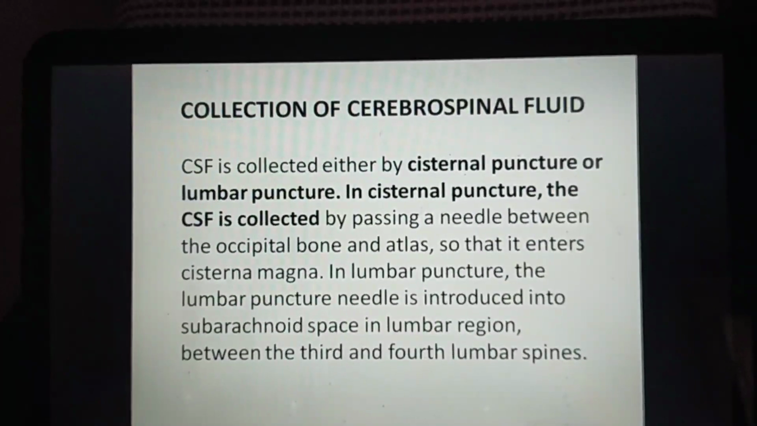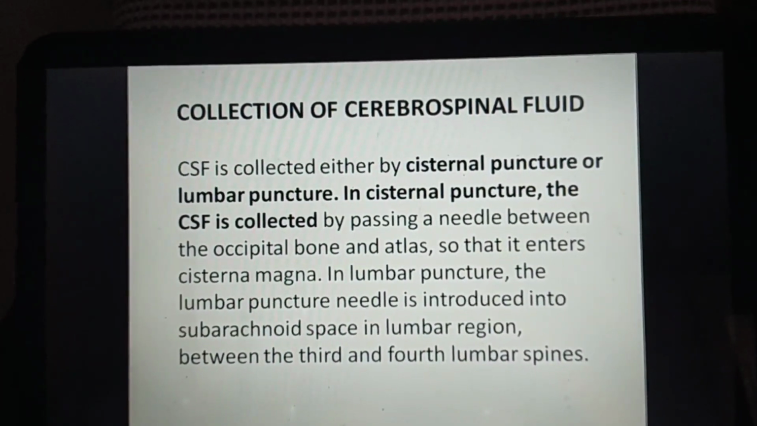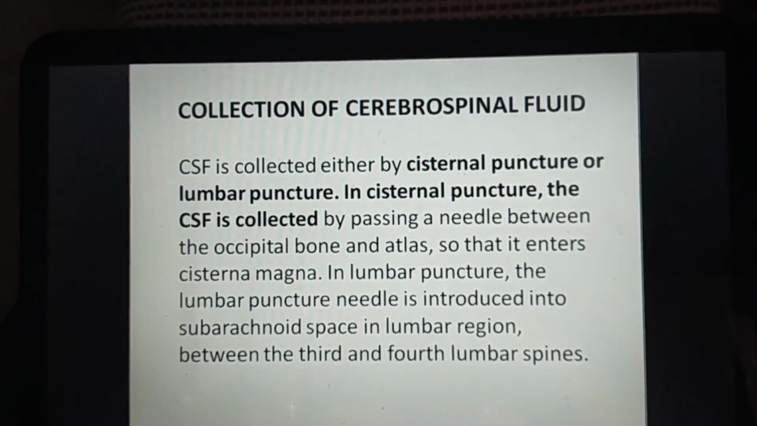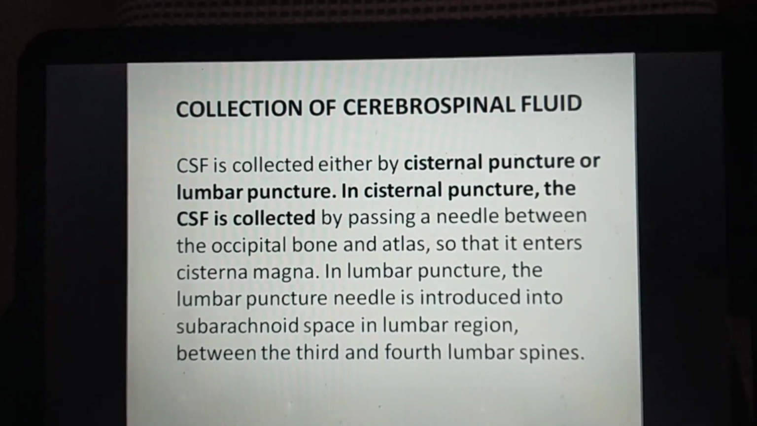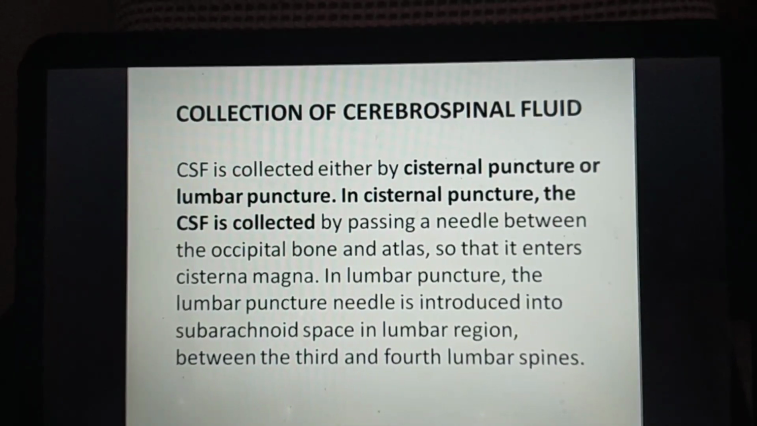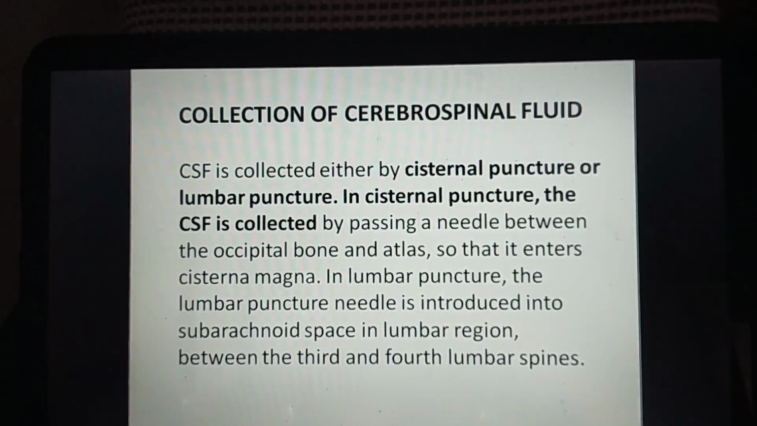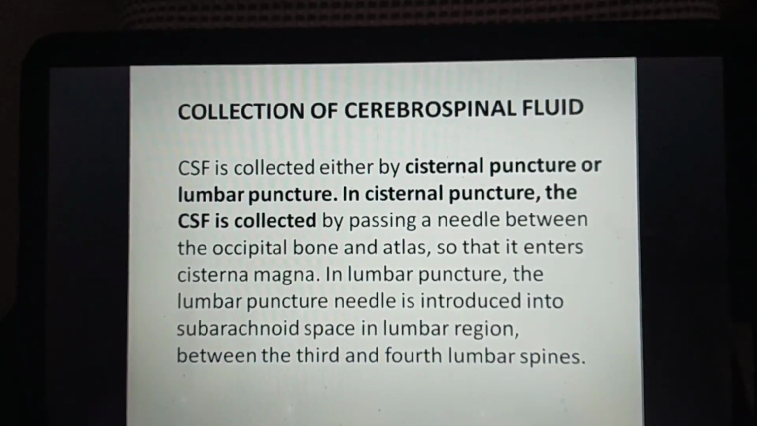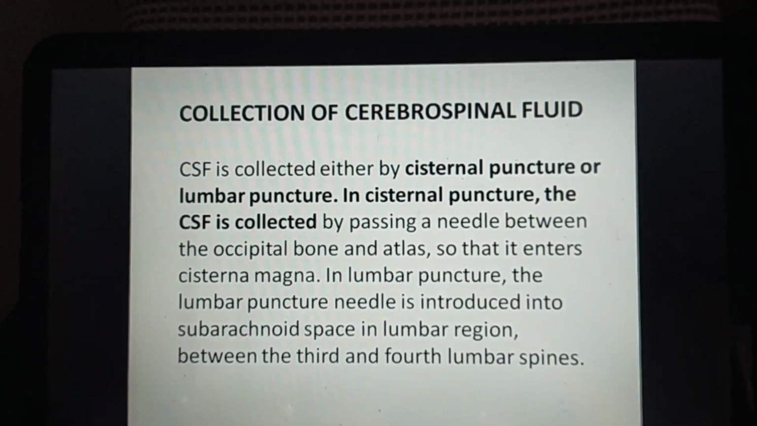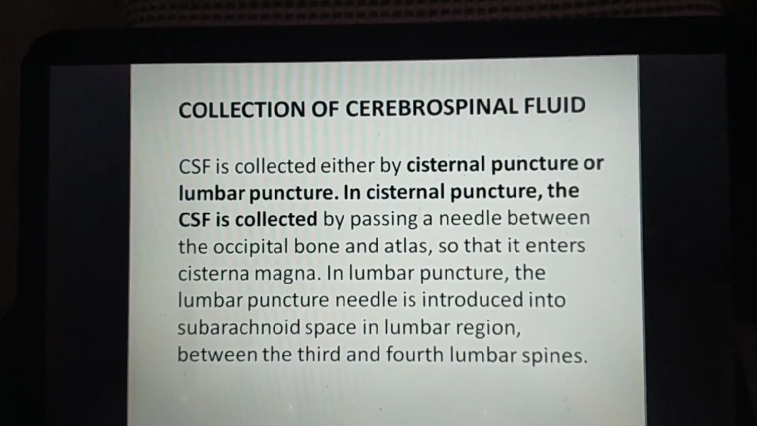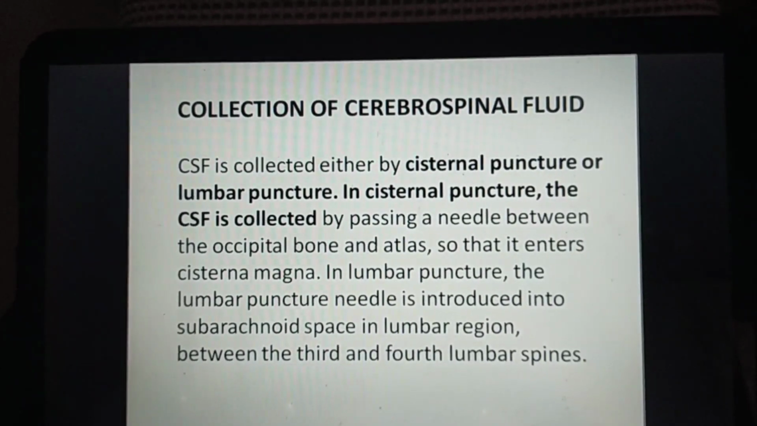Collection of cerebrospinal fluid. CSF is collected either by cisternal puncture or lumbar puncture. In cisternal puncture, the CSF is collected by passing a needle between the occipital bone and atlas so that it enters the cisterna magna. In lumbar puncture, the lumbar puncture needle is introduced into the subarachnoid space in lumbar region between the third and fourth lumbar spines.